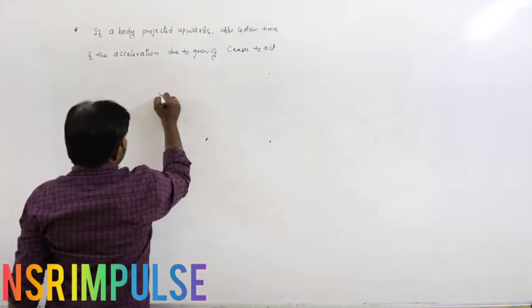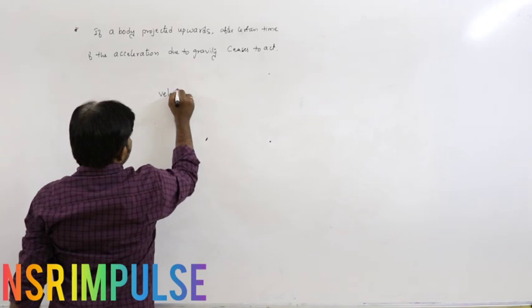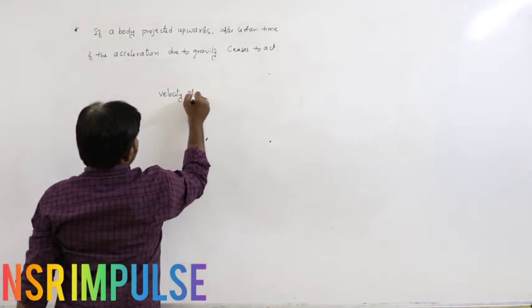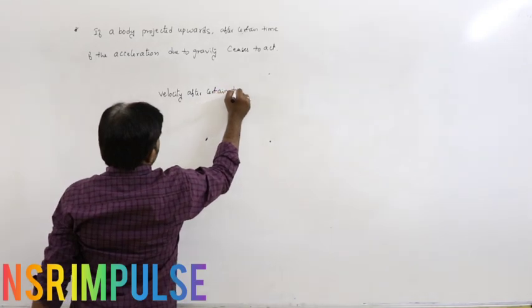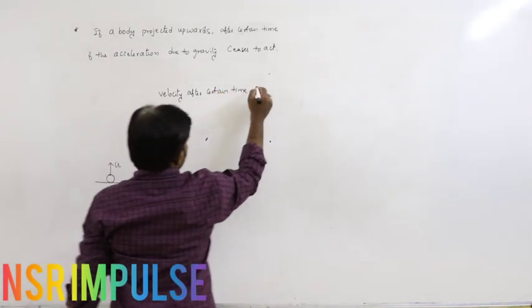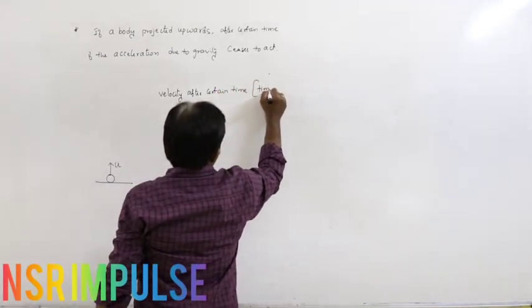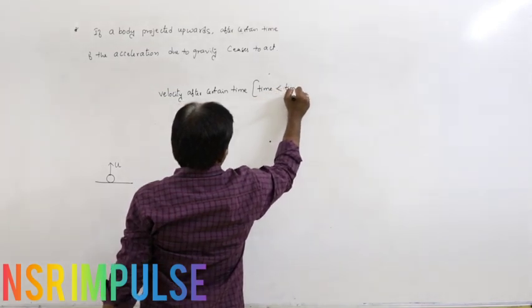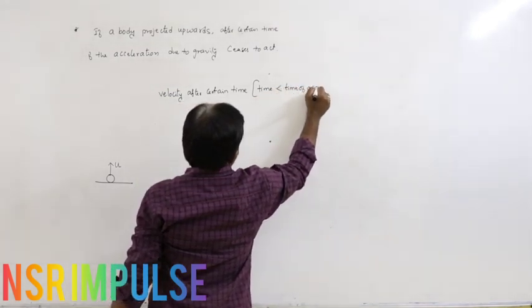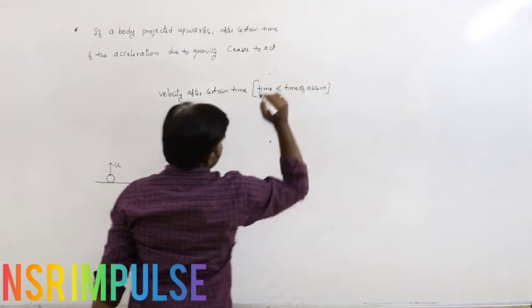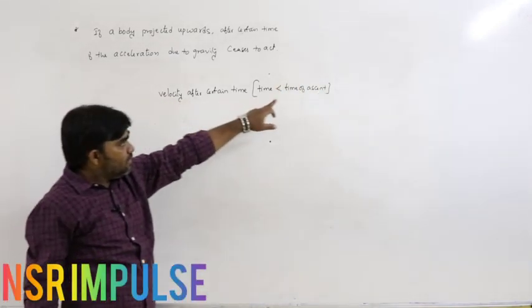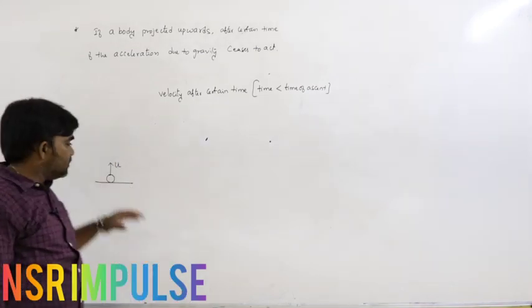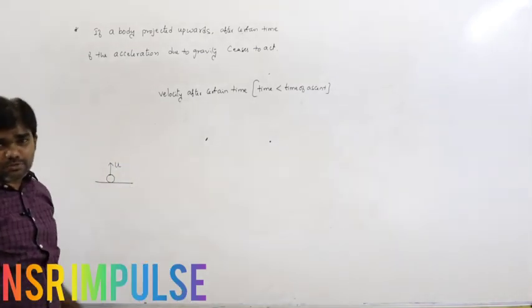So we want the velocity of the body after certain time. This time is less than the time of ascent, that is important. That means the body does not reach the maximum height.